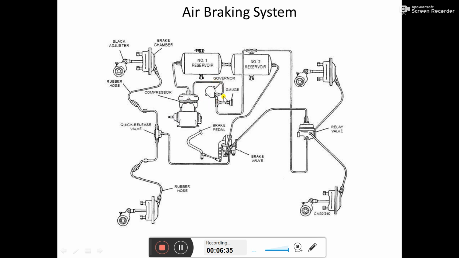So this governor just acts as a cut-off switch here. Basically, in the case of a stationary or non-movable compressor, we have electric switches, that is a cut-off switch. But here, the governor is also an electric switch which just energizes and de-energizes the pulley, the pulley which is connected to the engine to produce compressed air. From the compressor it magnetizes and demagnetizes with the help of the governor as soon as the maximum capacity in reservoir number 1 and reservoir number 2 is reached. So this is the work of the governor.